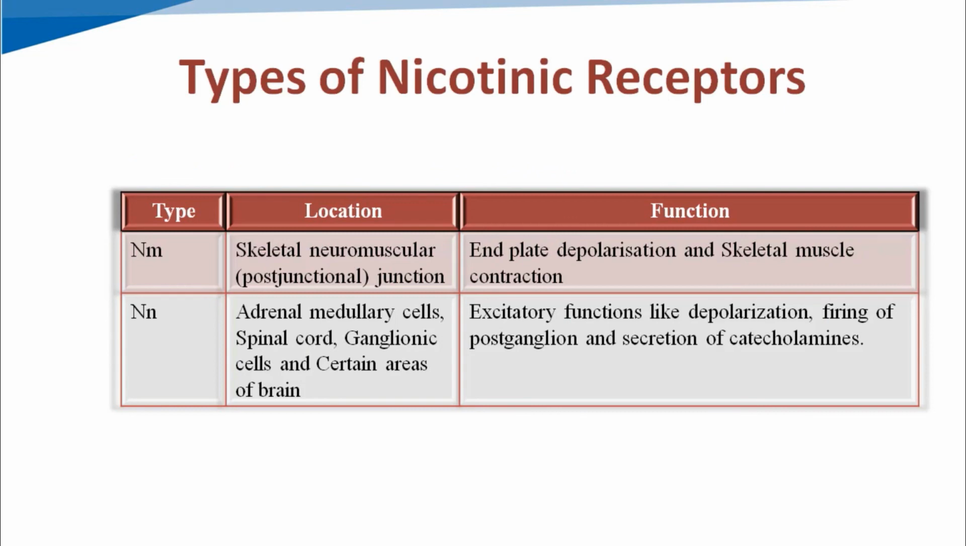Muscle type nicotinic receptors are present at the skeletal neuromuscular junction, so they are named muscle type nicotinic receptors, and neuronal type nicotinic receptors are present at autonomic ganglia, adrenal medulla, spinal cord, and certain areas of the brain. Muscle type nicotinic receptors cause end plate depolarization and skeletal muscle contraction, and neuronal type nicotinic receptors cause excitatory functions like depolarization, firing of postganglionic neurons, and secretion of catecholamines. Means both of these receptors have excitatory type actions. Thank you.